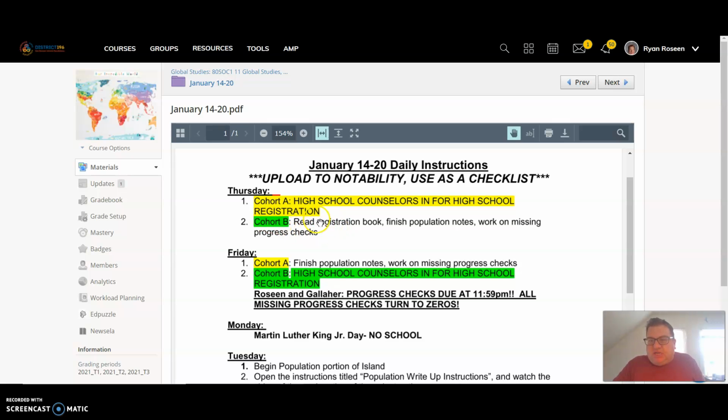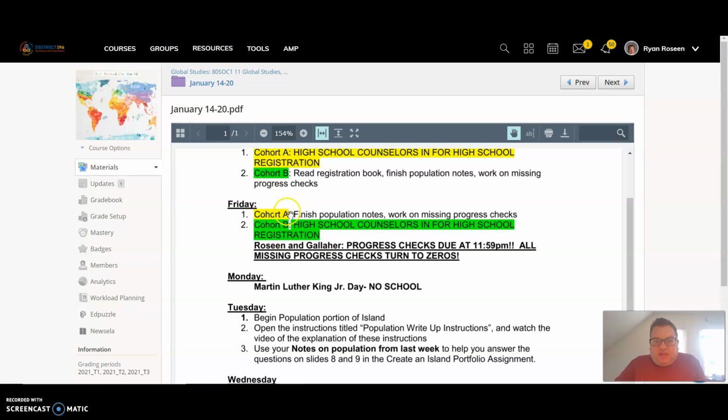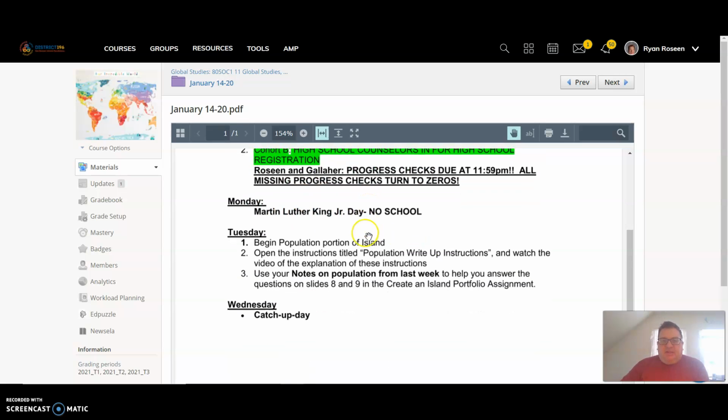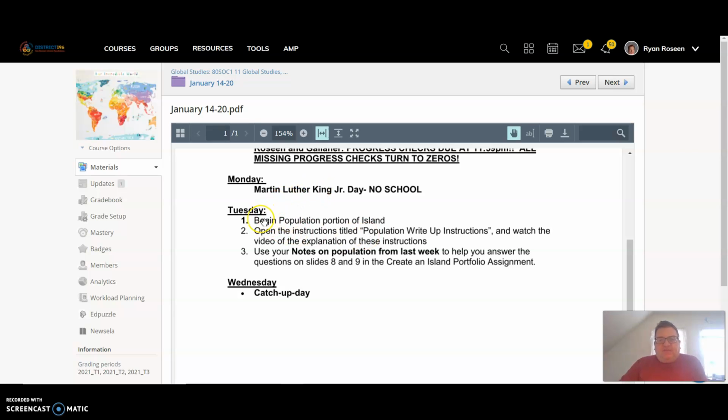If you have any progress checks that are zeros or missings, I should say, they will turn to zeros on Friday. We are reversing things on Friday. All right. And then remember, this is the big thing. All progress checks that are missing for your map, for your population, and for your culture will turn to zeros at the end of the day, Friday. There is no school on Monday. Do not log in. And then Tuesday of next week, we will begin the population of the island.